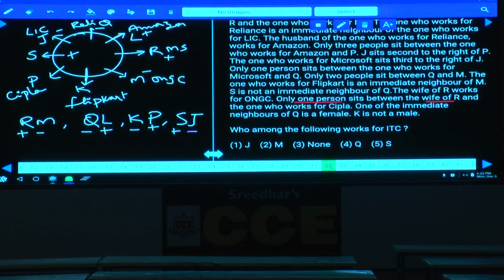LIC, Reliance, Amazon, Microsoft, ONGC, Flipkart and Cipla. Then what is left over here? One more is left over. What is that one here? ITC. Now this person S works for ITC. Done? Now this is about question numbers 32 to 36.